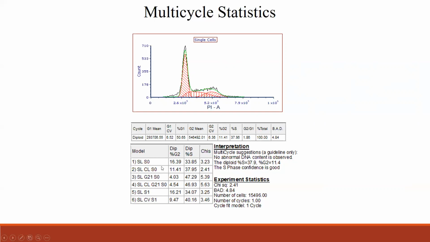To see which module is better, when you see this data with statistics, you can see the chi-square values. The lower the chi-square value, the better the curve fit. In this data, compared to the 6 modules, model number 2 has the lowest chi-square value, so you could choose that model. I have chosen model number 2 in this analysis.